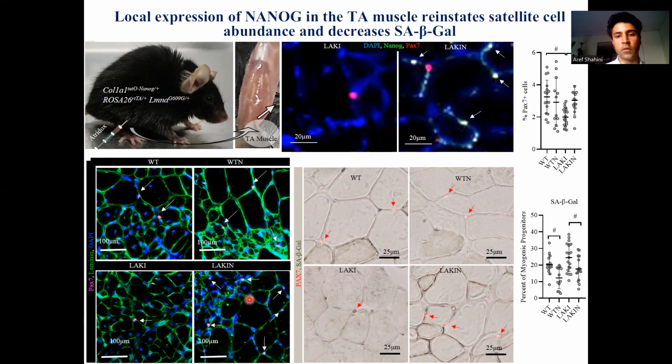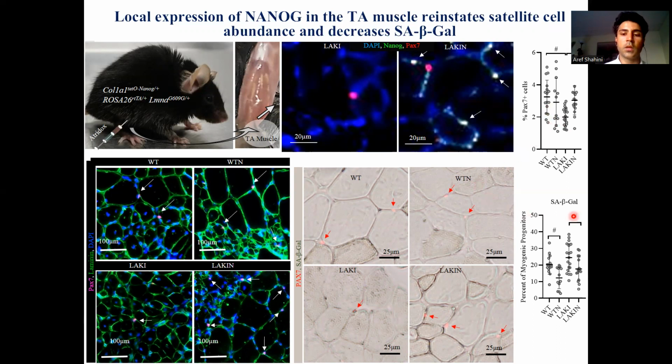We observe that the number of those myogenic progenitors is decreased in the case of LAKI, and then increased back up by NANOG expression. Each bubble here shows an animal, and we have cut the muscle at multiple different sections and performed immunostaining to make sure we have a good representation of these calculations. So a lot of statistics goes into this.